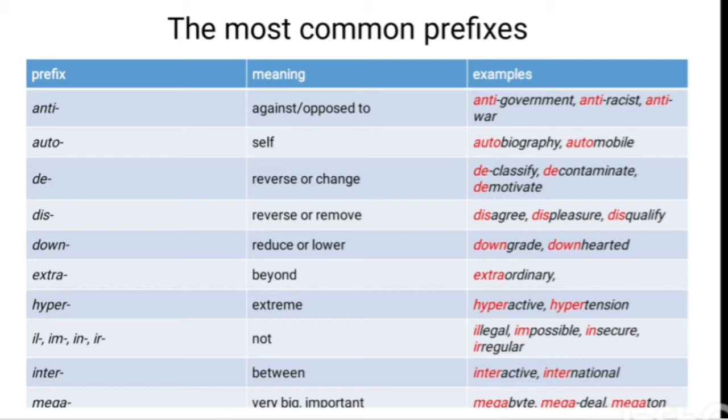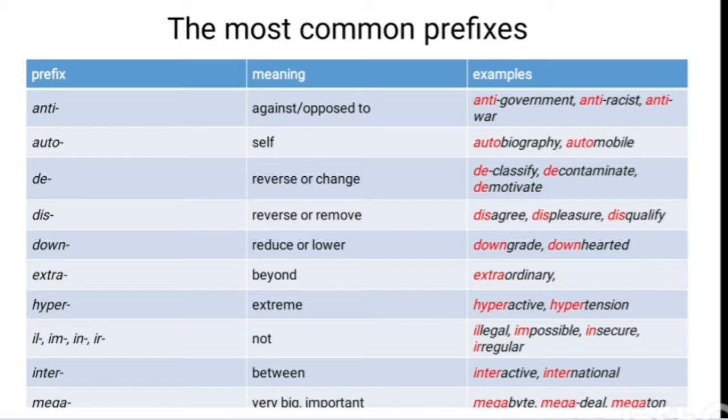Hyperactive means more energy than is normal. Hypertension, medical situation, medical condition. Hyper means more energy than is normal. And the next prefix is il, im, in, ir.